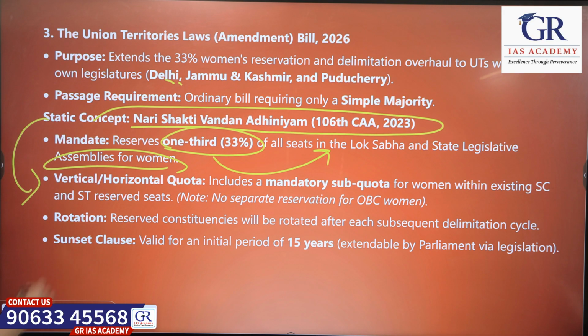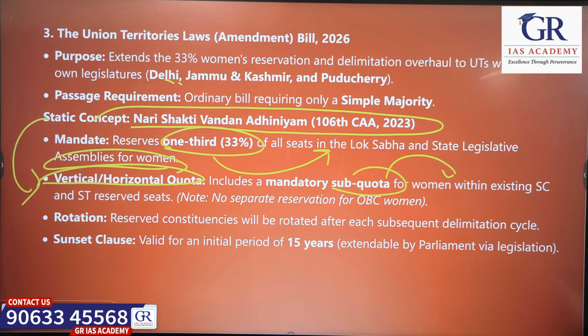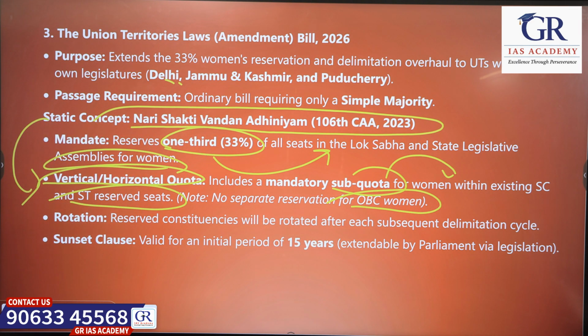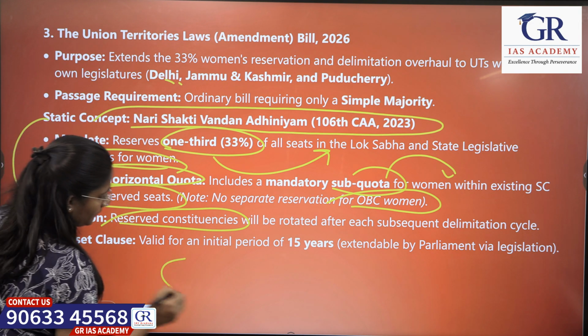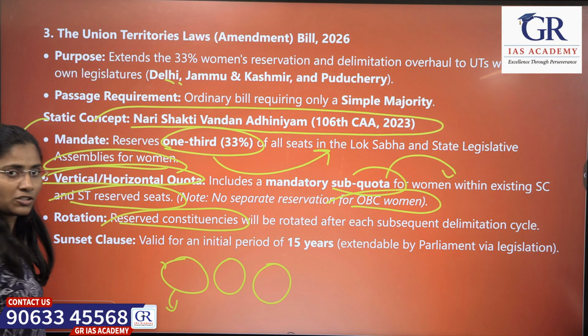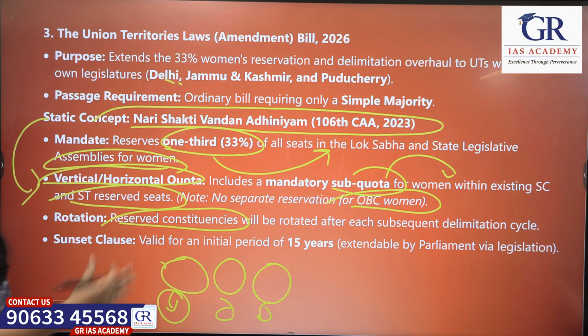There is also a vertical and horizontal quota. There is a sub-quota for women within the 33% and within the SC/ST reserved seats. There is no separate reservation for OBC women. The constituencies will be rotated, meaning women will not come in the same constituency every time; it will be rotated once here, once there.